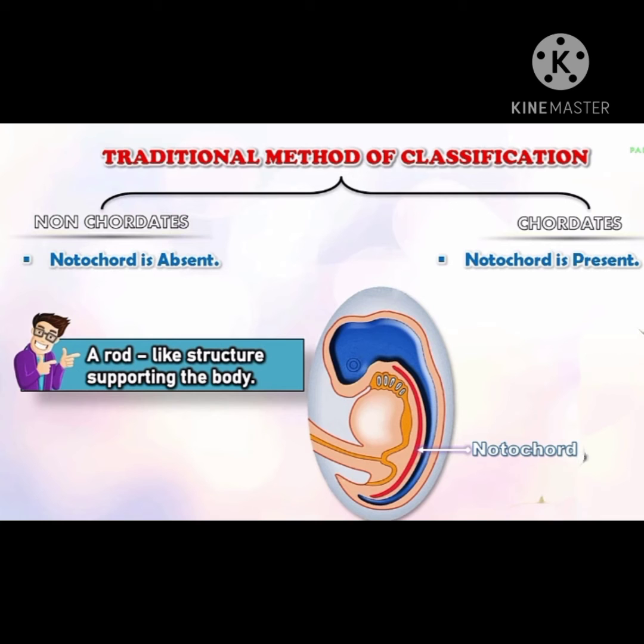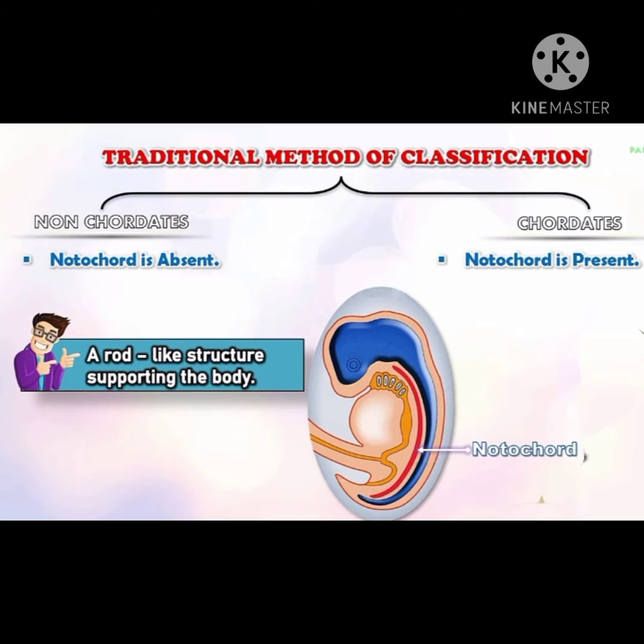As you can see in the diagram, notochord is present in embryo. When this embryo grows into child, this notochord is converted into backbone, that is vertebral column. So, notochord is nothing but a rod-like structure that supports the body. If we don't have notochord, then we can't stand straight.